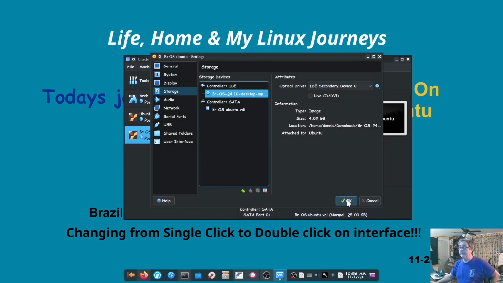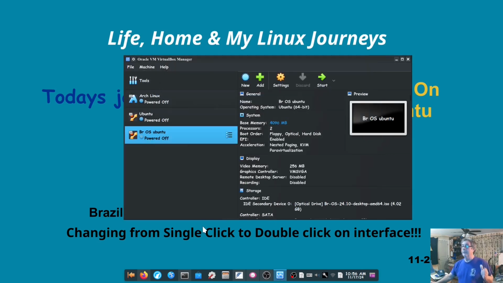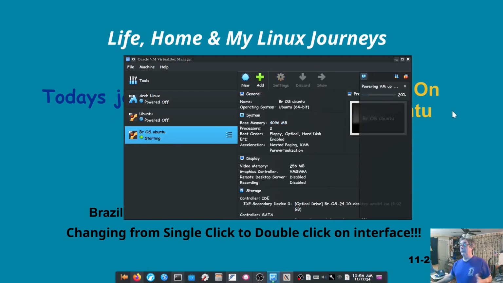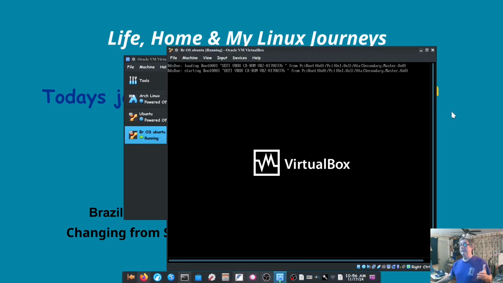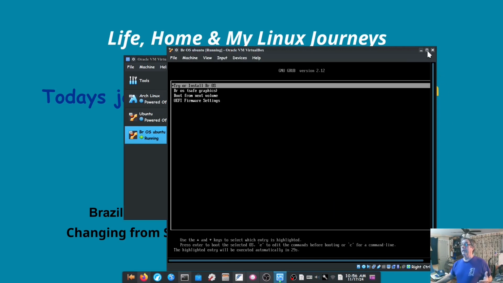All right, you see everything's good to go. And it loaded up and everything. So let's just start it real quick. And I'm not going to install it. I've already installed it. But you can see here it's going to boot up. Now we don't get that error.